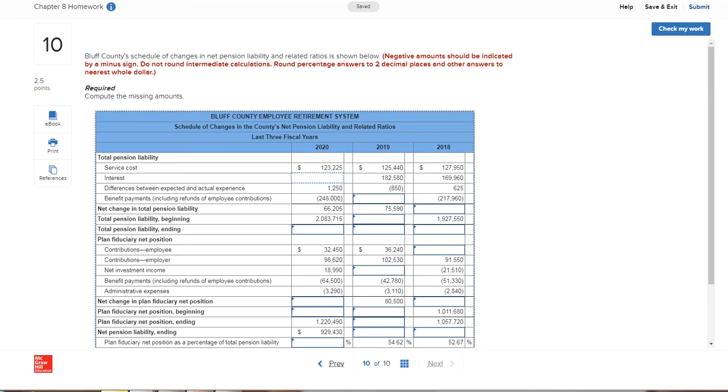So what you're doing is you're plugging in missing numbers. And so I can see from my example on page 338 that my interest is added in to get this net change right here. I can see that my benefit payments are subtracted, so I can figure these two out pretty easily. And then once you've got your beginning and your change, you have your ending. And so this is just calculating and playing with the numbers and learning where things are. This one's not hard. Just follow the example on page 338.